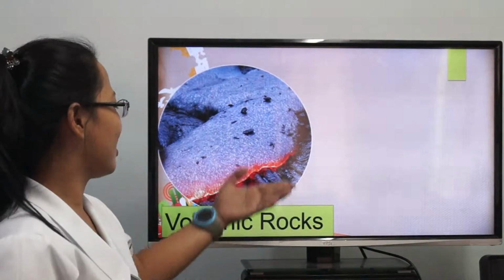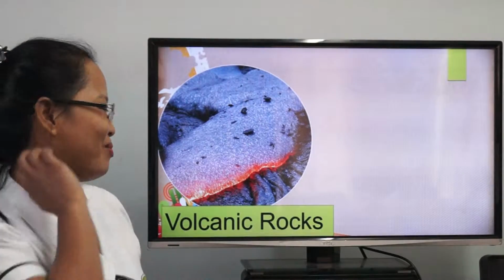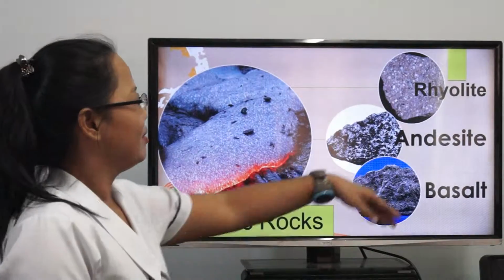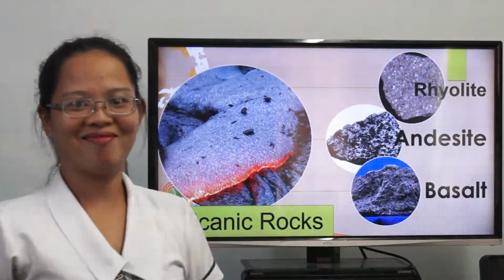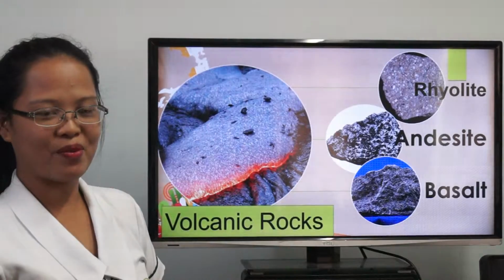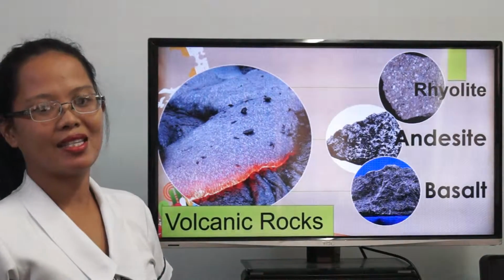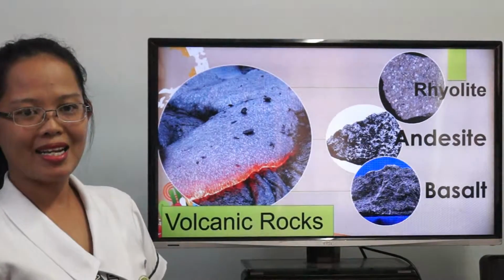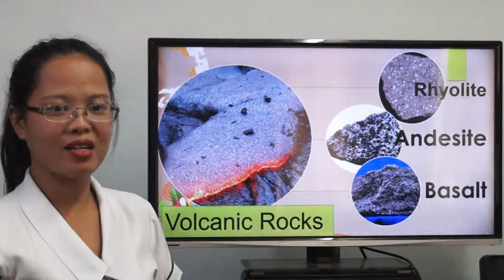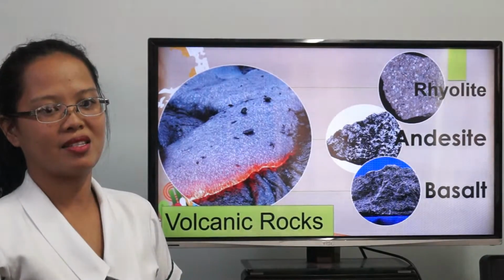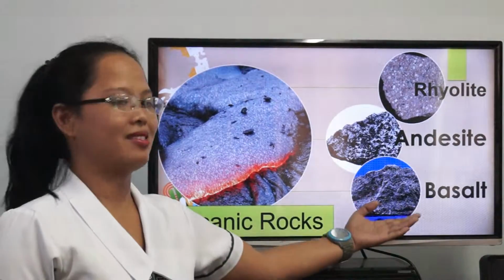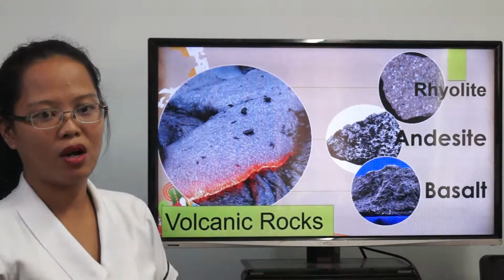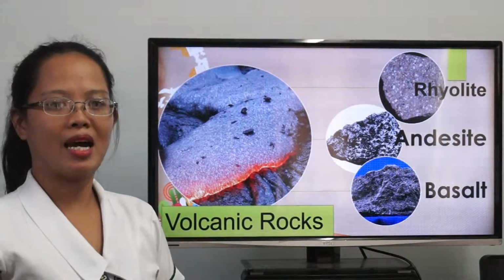There are three types of volcanic rocks. First one is rhyolite. Rhyolite is made up of the same minerals as granite. Rhyolite is fine grained and light in color. Next is andesite. Andesite is a medium gray, fine grained volcanic rock that has the same minerals as diorite. And the third is basalt. Basalt is a dark, fine grained rock. It has smaller amounts of olivine. It's the most abundant volcanic rock.